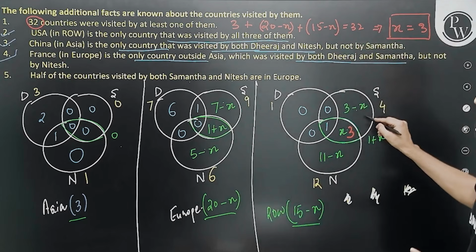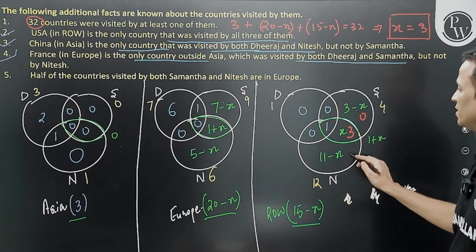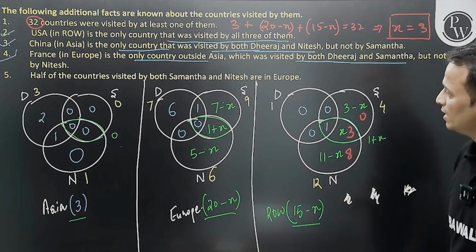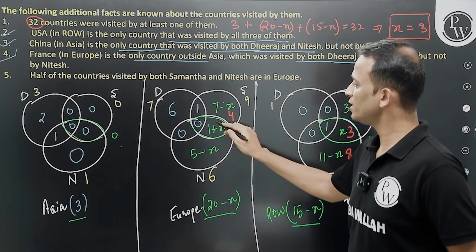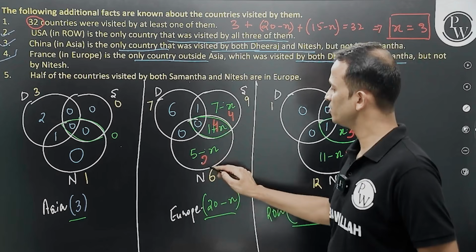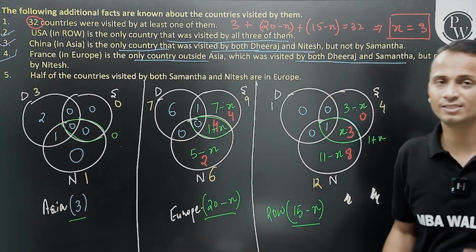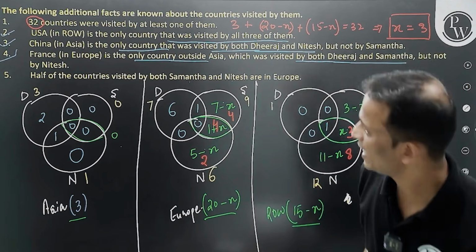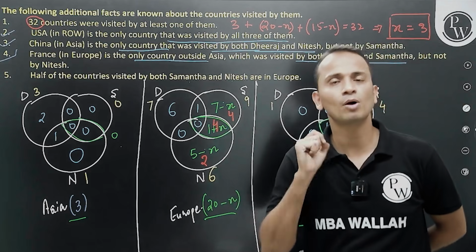Now 3 minus x, 0. 11 minus x, 11 minus 3 is 8. 7 minus 3 is 4. 1 plus 3 is also 4. And 5 minus 3 is 2. So look at the values with red color only. Done? Great. Now the job is over. Now we can move on to the questions, take them one by one.